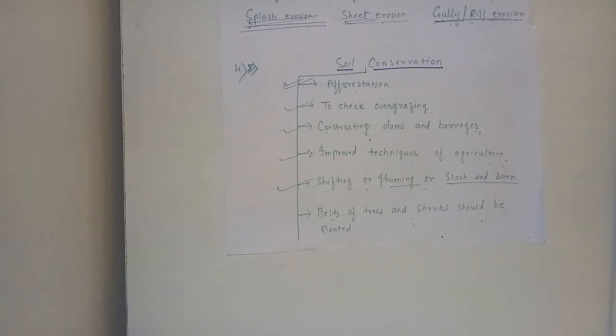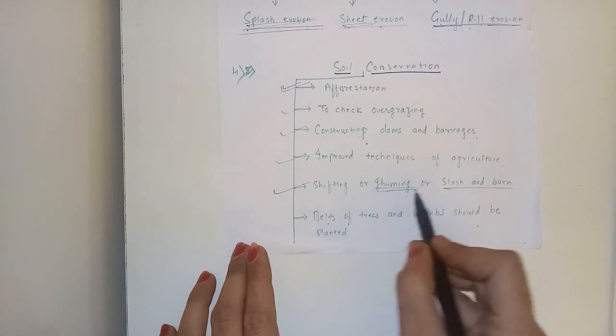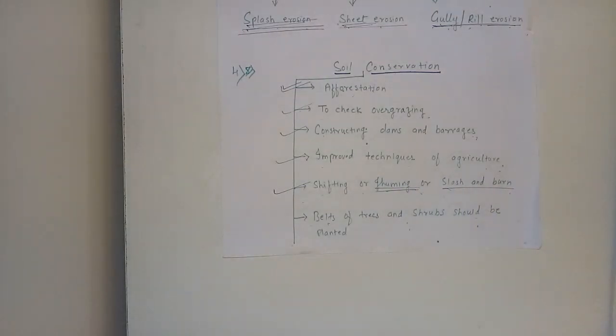So they are shifting their field from one place to another place. In India it is called jhum farming, jhum agriculture. So we have to stop this type of farming. Because of this type of farming, soil erosion occurs. So to prevent our soil, to conserve soil, we have to remove this type of method.